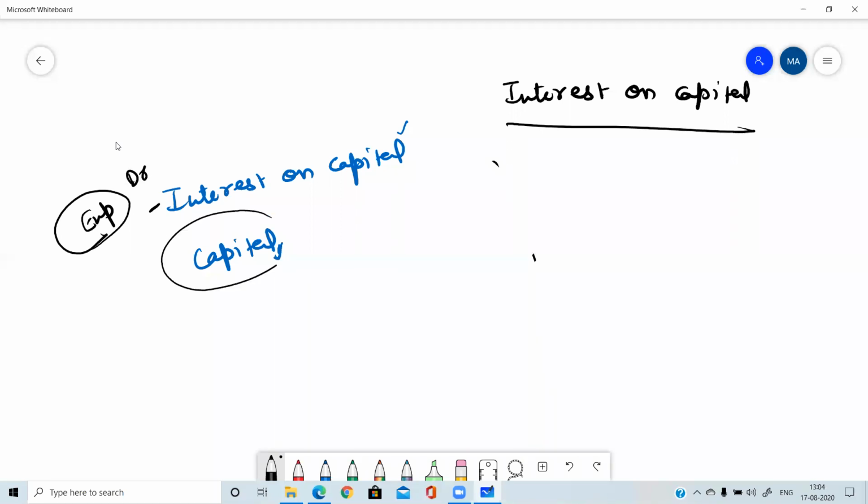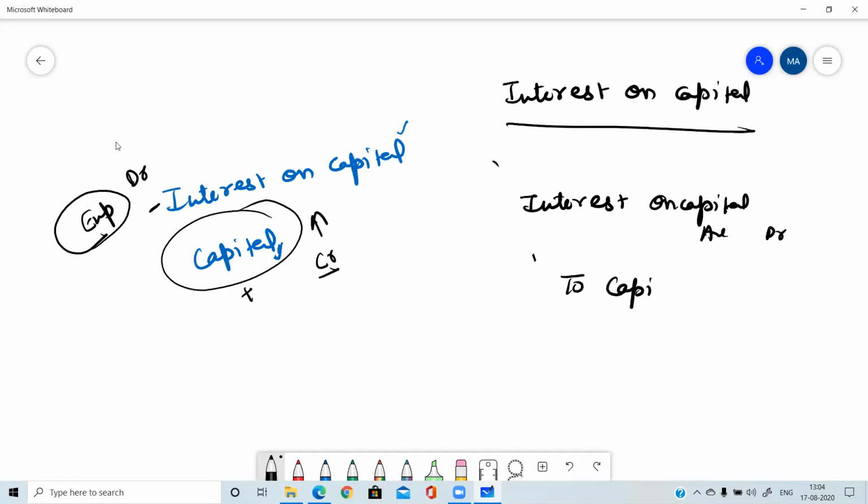And capital: when the businessman gets interest on capital, his capital will increase because it will be added to the capital. Expenses are increased by debiting, and when capital is increased, it is credited. So the entry will be, write down: interest on capital account debit to capital account. This will always be the entry for interest on capital.